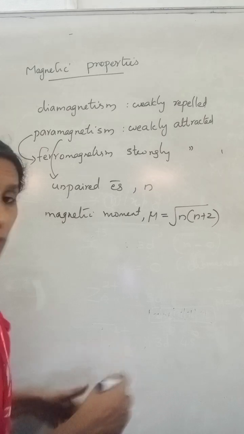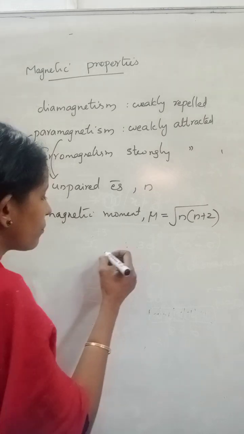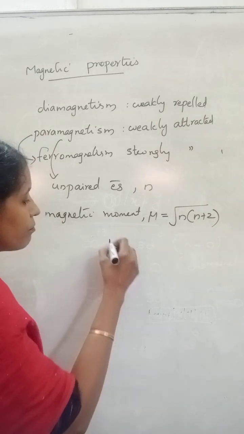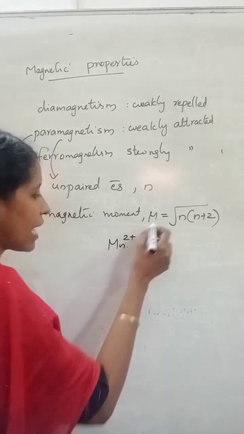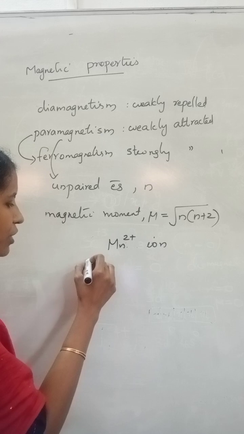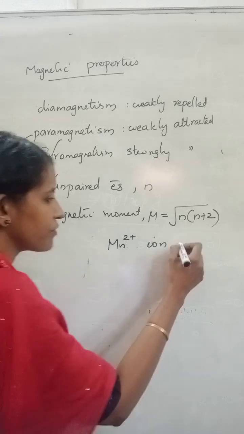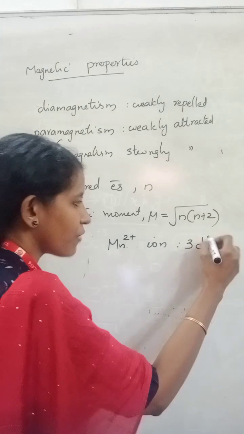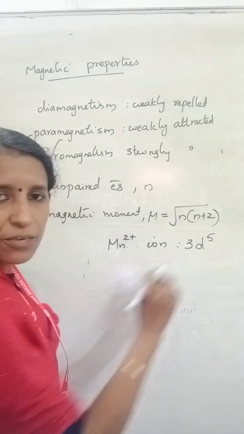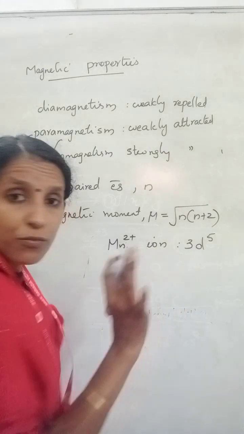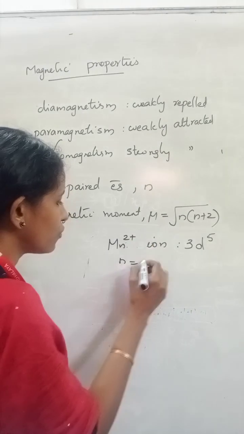Calculate the magnetic moment of manganese 2 plus ion. How will you find out? For manganese 2 plus, we need to write the configuration. Manganese atom is 3d5 4s2. Remember, 2 plus means 3d5. How many unpaired electrons? 5 unpaired electrons. So n is equal to 5.